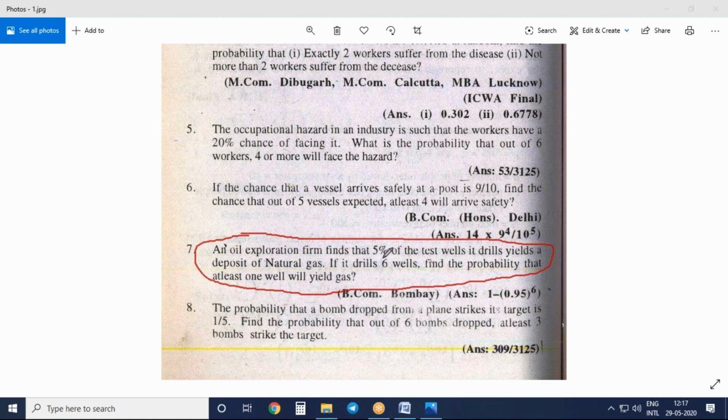So what is the meaning of it? The given probability is small p. And what is the value of n here? 6. And what is the probability? At least one well. That is P of r greater than or equal to 1. Here we will do this problem in the reverse manner so that we will finish it off in one step. Okay. So I'll explain this to you in detail.